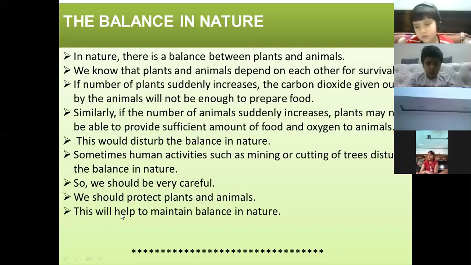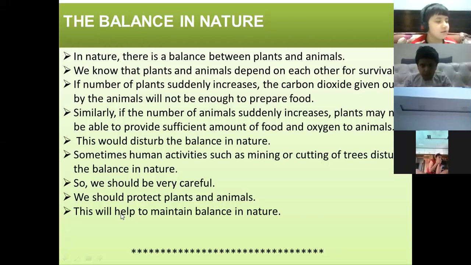Vanshika, now explain, if suddenly the number of animals increases, then what will happen? There are many animals and very few plants. So the balance will get disturbed. Very nice. How will the balance get disturbed?